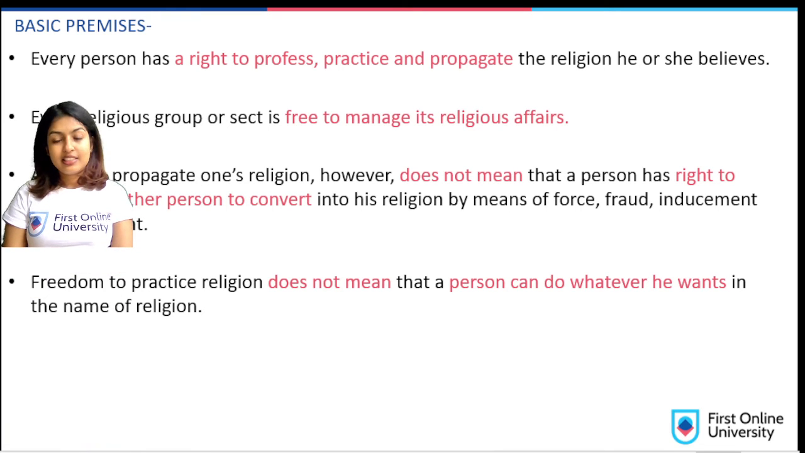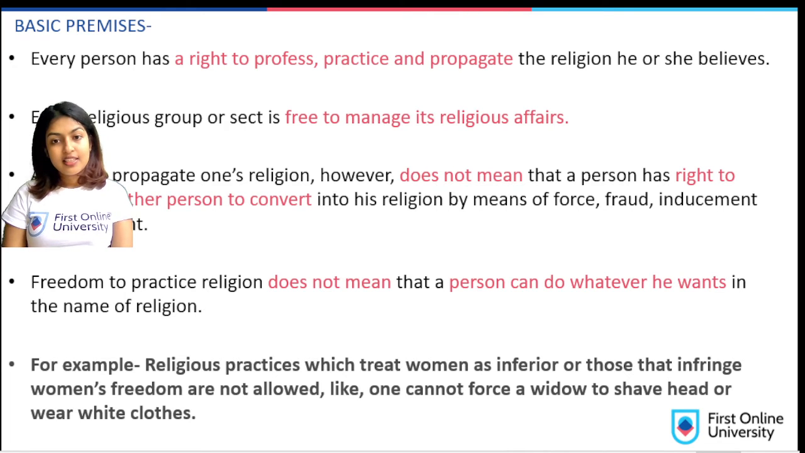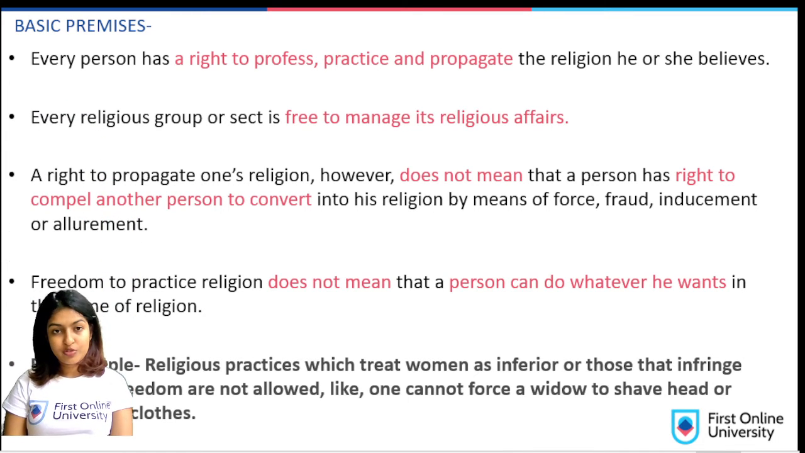Freedom to practice religion does not mean that a person can do whatever he wants in the name of religion. You should keep this in mind. It is a kind of limitation on the freedom. For example, religious practices which treat women as inferior, those that infringe women's freedom, are not allowed, like one cannot force a widow to shave her head or wear white clothes. There are some religions with practices such as these, and you cannot force them onto people. It is their choice to do what they want and what they believe. So you should not misuse the freedom of religion to pursue what the society wants.